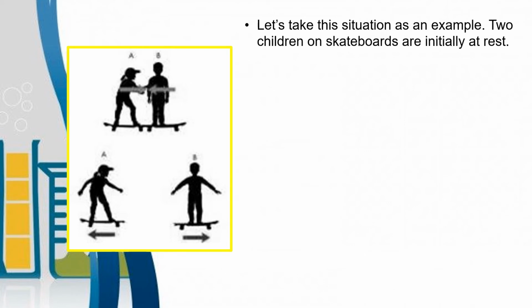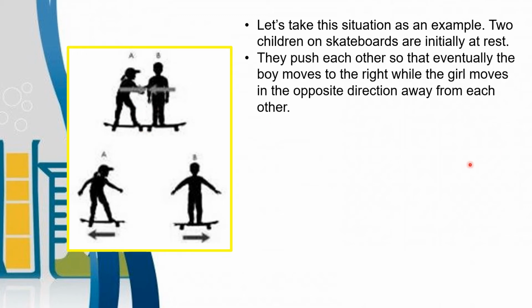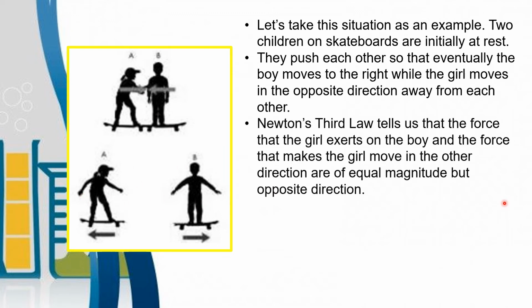Let's take this situation as an example. Two children on skateboards are initially at rest. So these are the two children. They are on skateboards, initially at rest, nakatigil. They push each other so that eventually the boy moves to the right while the girl moves in the opposite direction, away from each other. So they push each other, the boy will move to the right and the girl will move to the left.